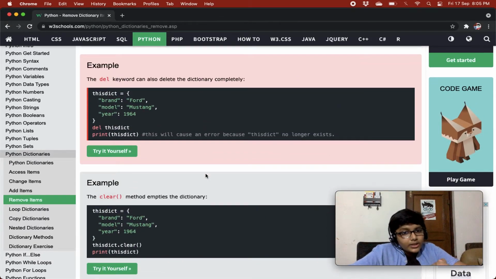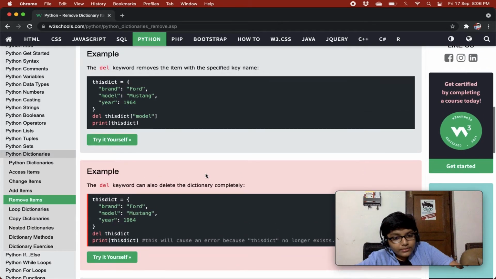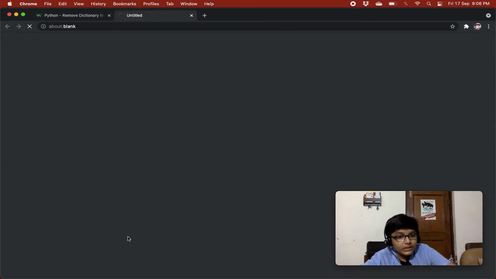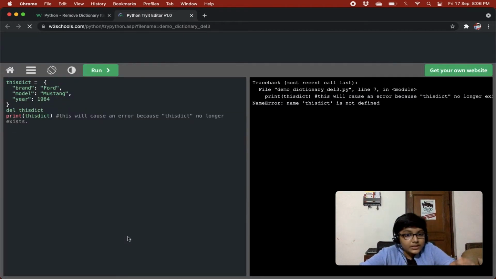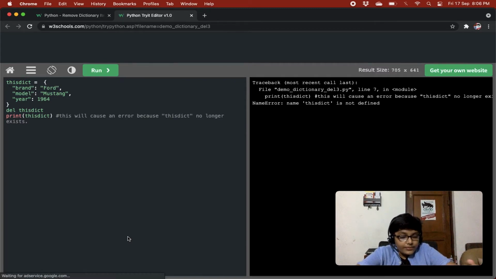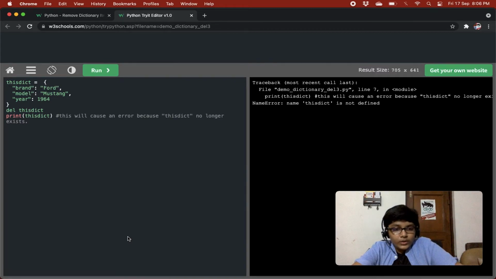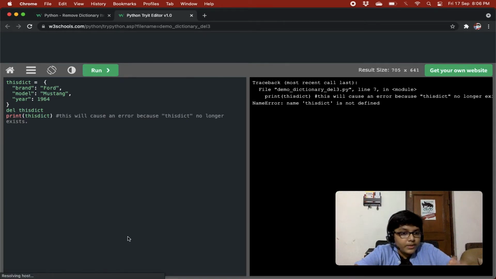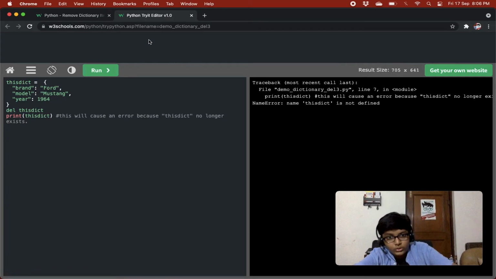The del keyword can also delete the dictionary completely. If you want, it can delete the dictionary completely. Just don't give the key name and it will delete the whole variable. And when you try to print that variable, it will cause an error because this dict will no longer exist, right? Because we have deleted the whole variable.